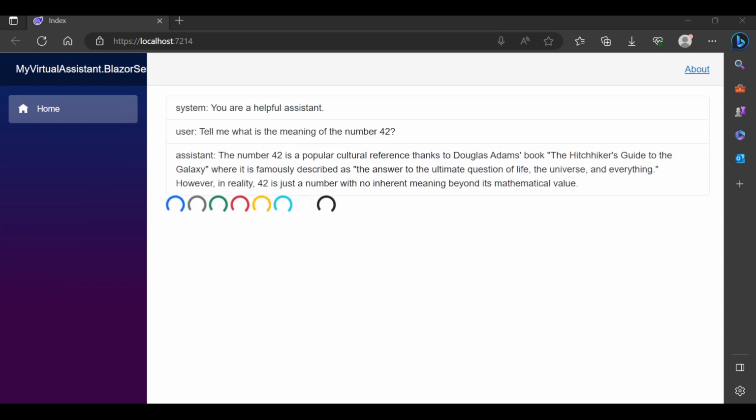The number 42 is a popular cultural reference thanks to Douglas Adams' book The Hitchhiker's Guide to the Galaxy, where it is famously described as the answer to the ultimate question of life, the universe, and everything. However, in reality, 42 is just a number with no inherent meaning beyond its mathematical value.